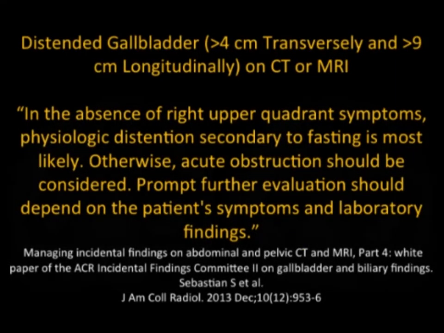Now, another question that comes up is, is there a maximum size for the gallbladder? Okay, well, people will say that a distended gallbladder is over 4 centimeters in transverse or 9 centimeters longitudinally. Again, there can be reasons why the gallbladder looks like it's large. In the absence of right upper quadrant symptoms, physiologic distension is not uncommon, particularly if the patient's been fasting. Obviously, if the patient is not fasting, then you have to worry about potentially acute obstruction. But again, symptoms will be there if the patient is having obstruction. But again, these 4 and 9 centimeter measurements are something that are commonly used.